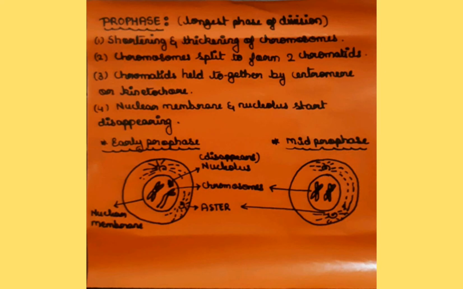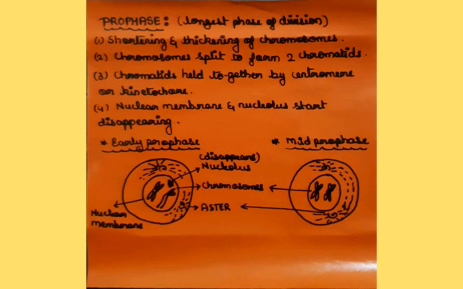You can see those things in the diagram while I'm explaining. Next, between the two asters, there will be development of very fine proteinaceous threads. Those threads are called spindle fibers. I will show you in the next picture. You can see the spindle fibers there, and these asters along with the spindle fibers are called the spindle or mitotic apparatus. Such a spindle is called an amphiastral spindle.